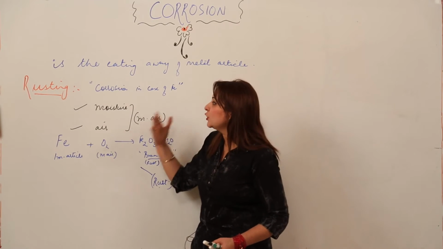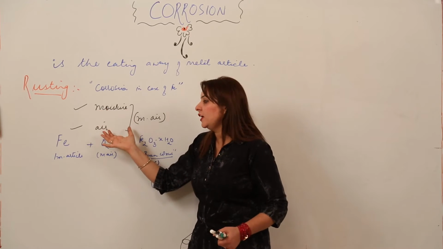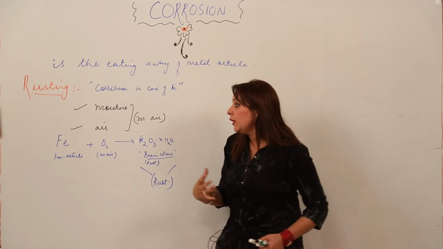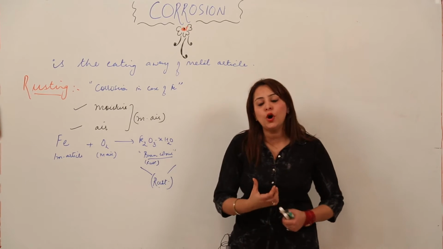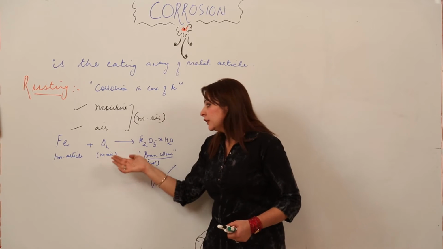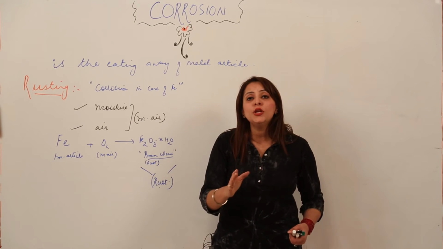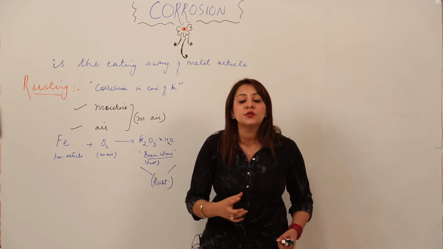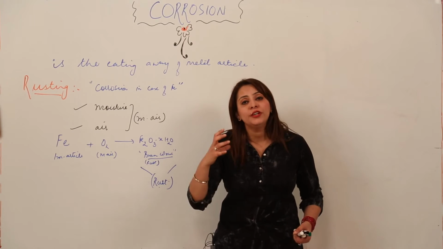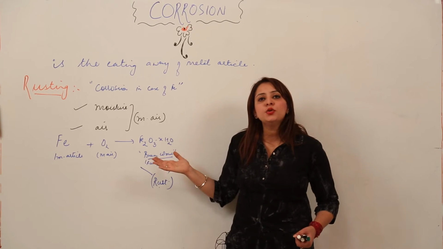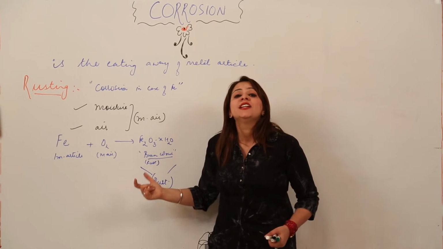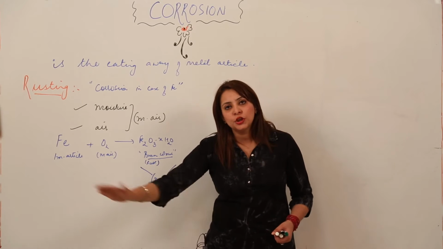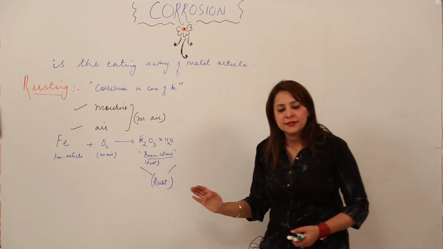What are the conditions which are necessary? The moisture and the air, or we can say moist air, is the necessary condition for rusting to take place. What is the chemical equation involved? It is Fe plus O2, that is the moist air. Oxygen alone cannot favor rusting. There should be moisture in air, so moist air is important for rusting. It leads to the formation of Fe2O3.XH2O, which indicates the rust. And the color of the rust is the brown layer that deposits on the iron article. So this is rusting.